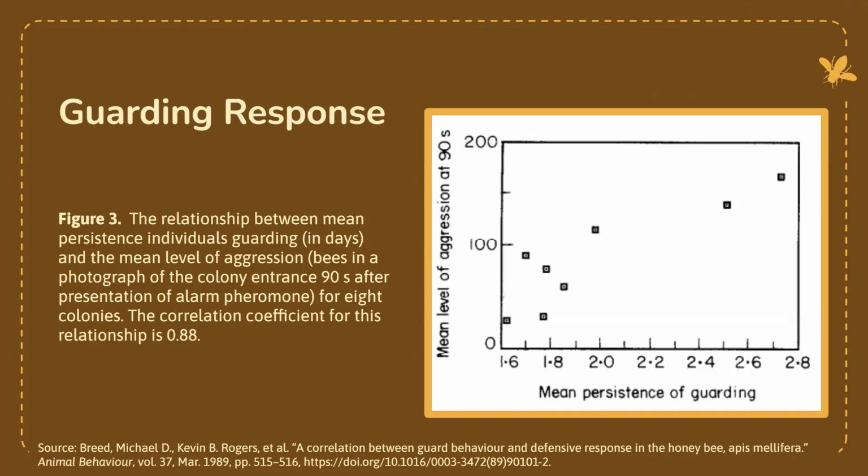And then our third piece of evidence here, guarding response. We're going back to talking about those guarding bees. So we're really going to talk about how the relationships between colony response to alarm pheromone targets and targets for stinging has a relatively high heritability, and it was reasonable to hypothesize a common genetic basis for both types of defensive behavior, based on how long they were guarding in reaction to the genetic correlation.